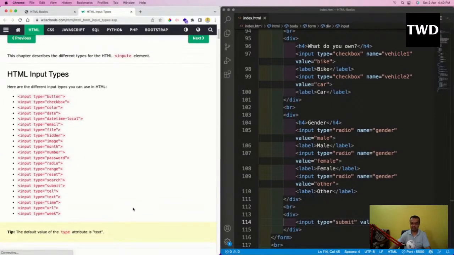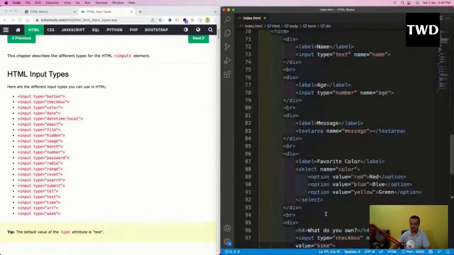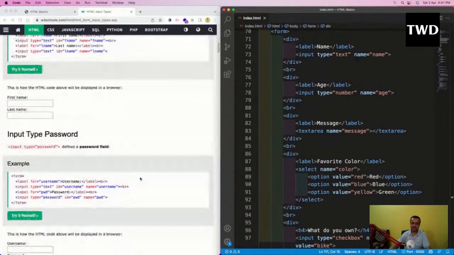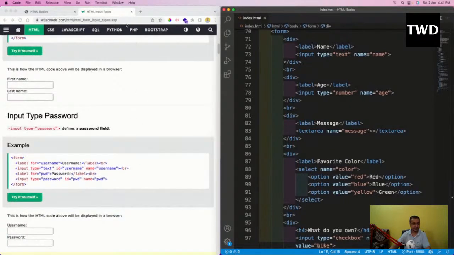See, HTML input types also went through some updation in 2015. Earlier, there used to be only this many things. But in 2015, a lot of cool things were added here. So what kind of things were added? Let us see some of those things, but you go through this link, and this is something external to whatever I'm teaching. You have to learn from here.